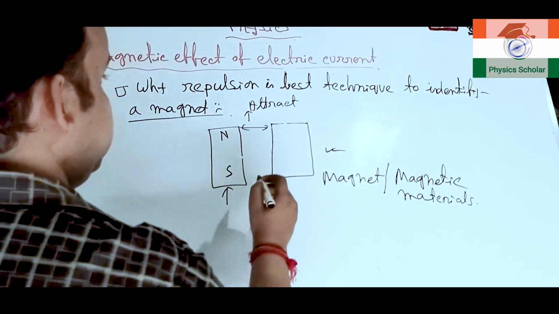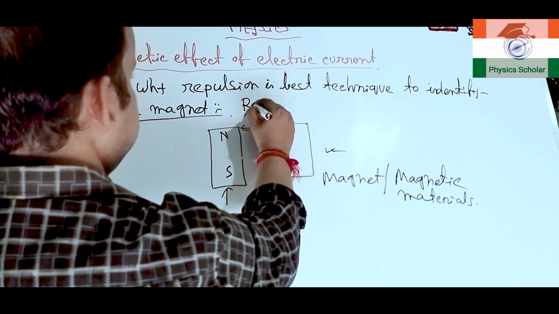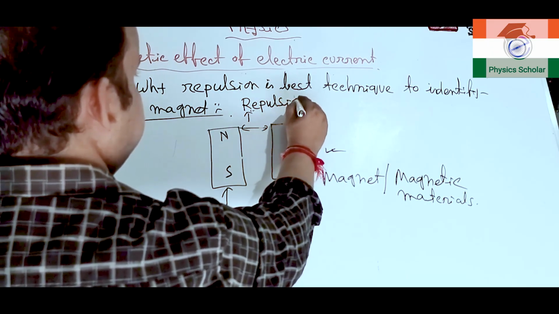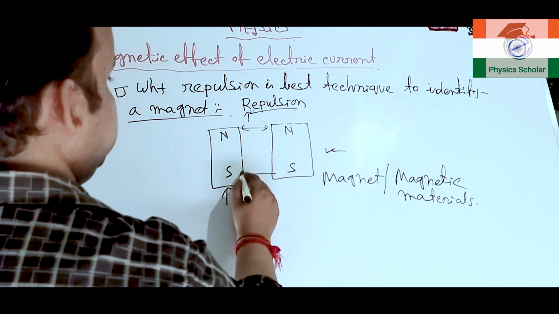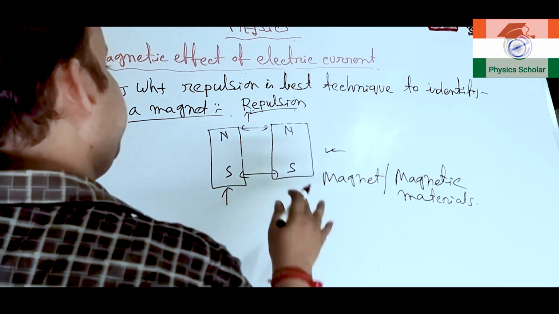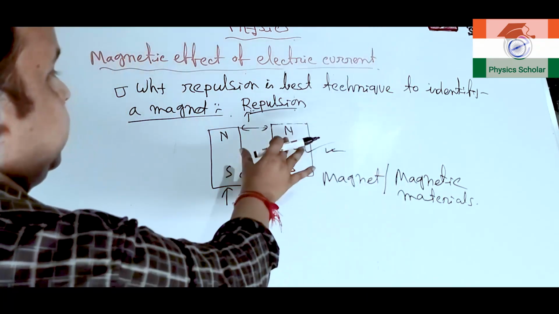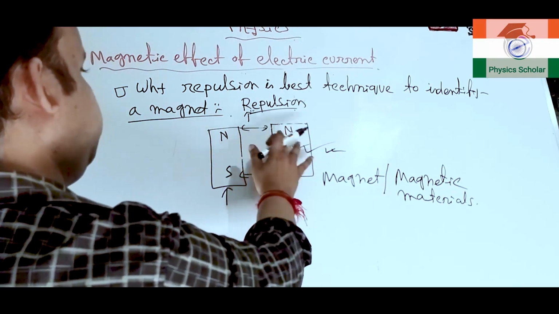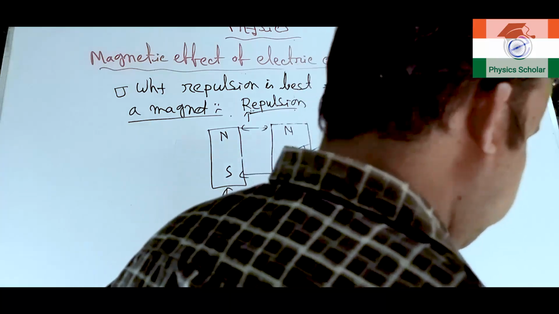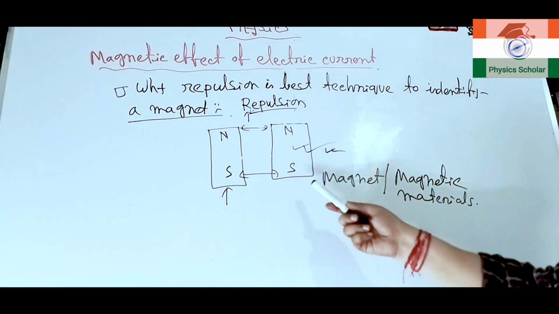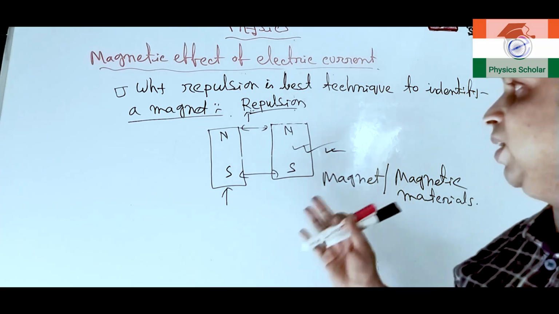But if we see repulsion, only the same pole will repel each other. The same pole can be there only if it is also a magnet. That is why repulsion is the best technique to identify a magnet. Clear to all of you up to this?